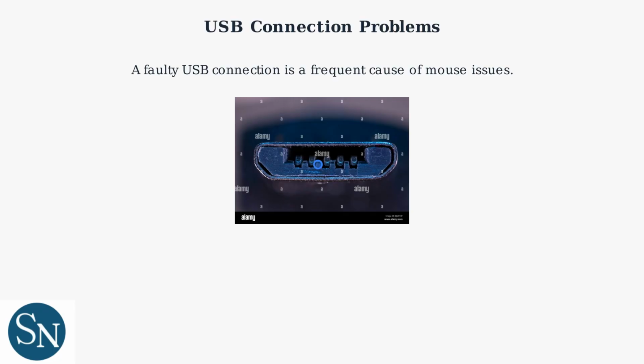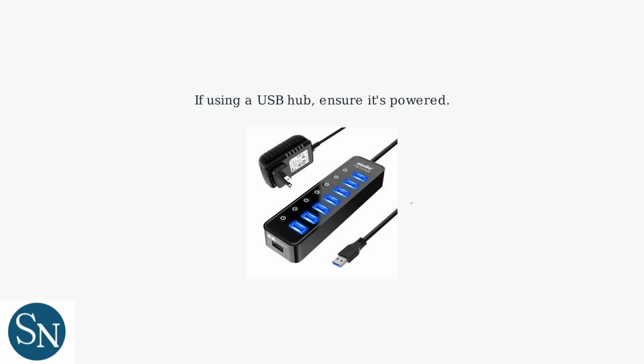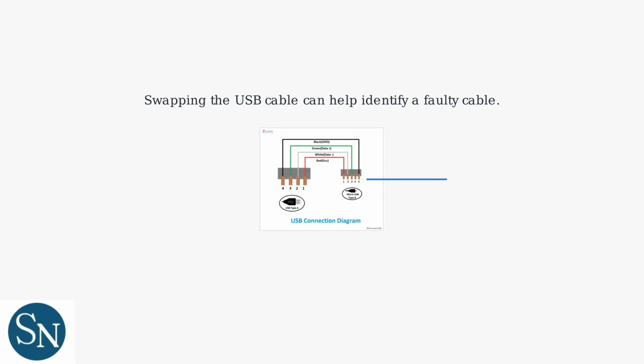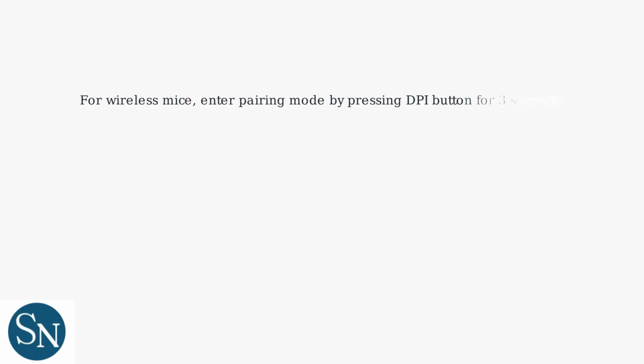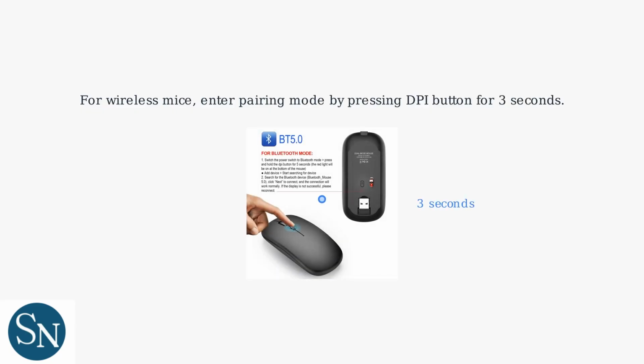First, check for bent pins on the USB connector. Try different USB ports to isolate the issue. If using a USB hub, ensure it's powered. Swapping the USB cable can help identify a faulty cable. For wireless mice, enter pairing mode by pressing the DPI button for 3 seconds.